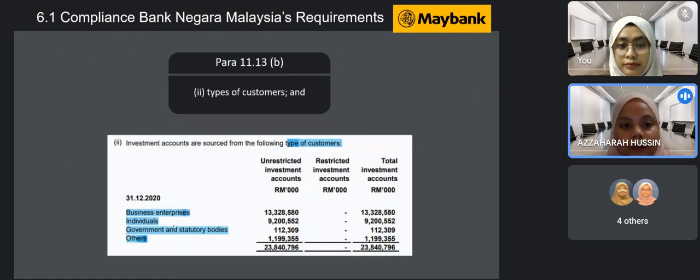Para 11.13b, two types of customers. This para requires disclosing those types of customers as the source that they gain for the investment account. This is in order to ensure that stakeholders know who the other investors are. As referred to in Maybank, the investment is basically from business enterprises, individuals, government, and others. So next.